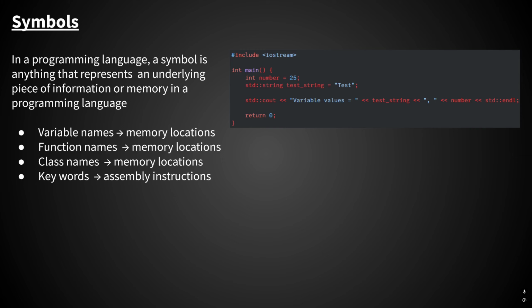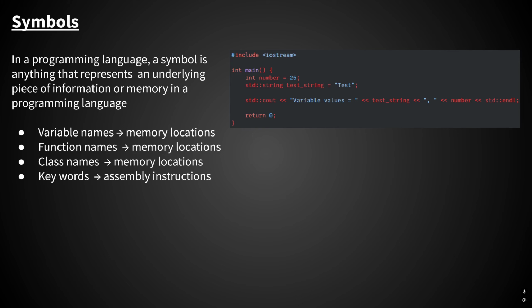So here's a basic code example to demonstrate symbols. You can see this is a very simple program. It doesn't even have any functions. It's just running in main, but this is all we need to see. The int here is a symbol. Number, it's a variable name, that's a symbol. Test string, another variable name. Cout here is a function. Return is an instruction. So you can see every single piece of code that you read as a human, you're actually reading a symbol that translates to something else for the computer.